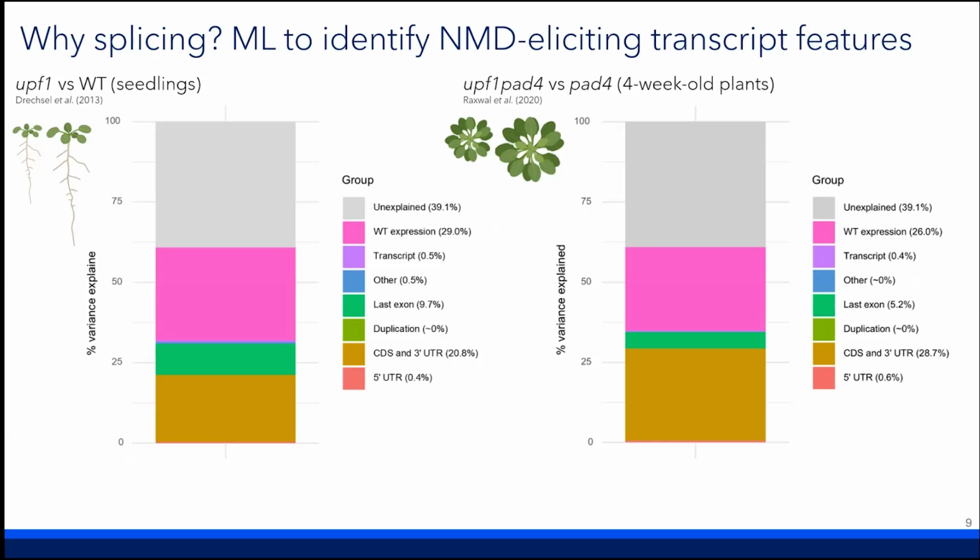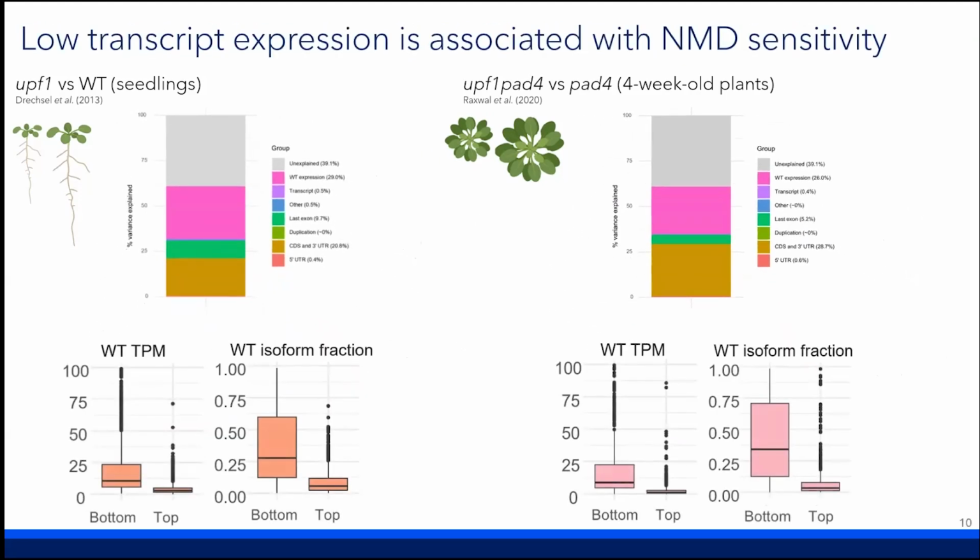It seems that the wild type expression is a strong predictor of NMD sensitivity. To understand the direction in which that effect happens, we basically took out the bottom 20% of NMD targets and the top 20%, so the most insensitive and the most sensitive transcripts. What we find is that NMD sensitive transcripts tend to have much lower expression, both in terms of their TPM, transcripts per million, as well as in their isoform fraction, so whether they constitute a major or minor isoform.